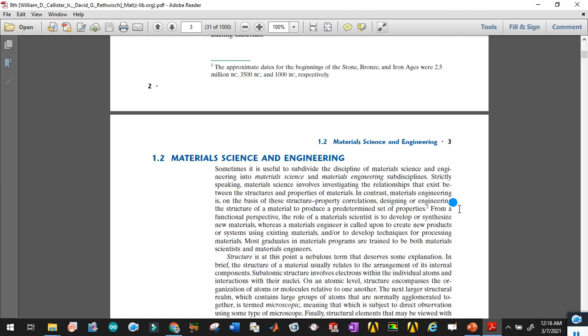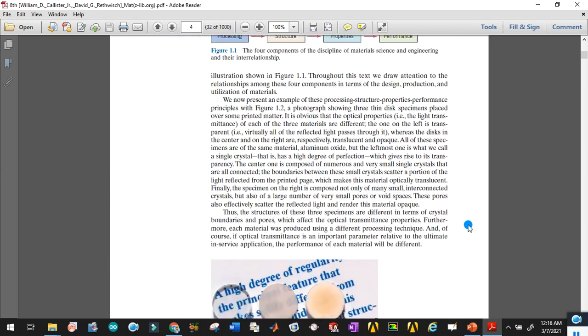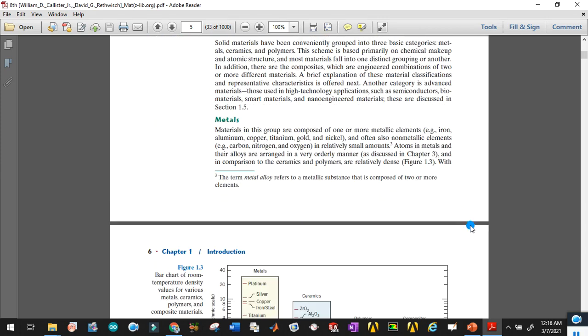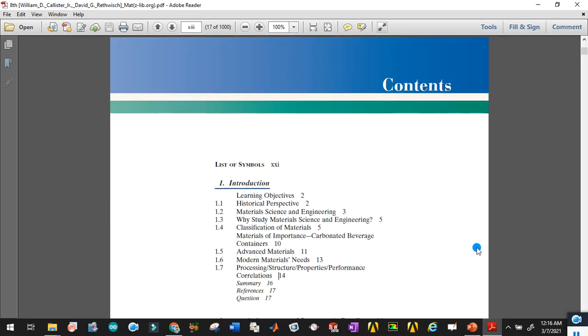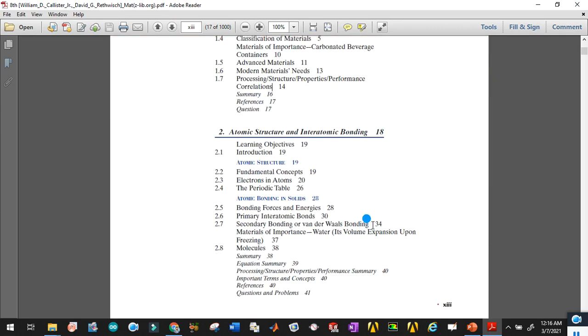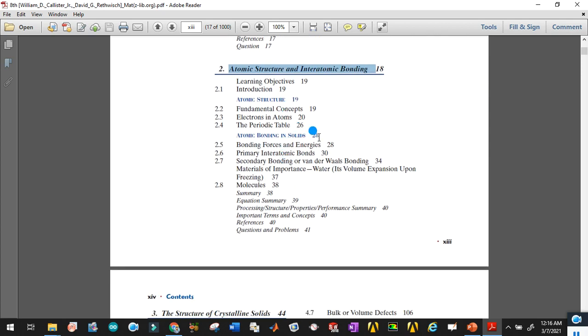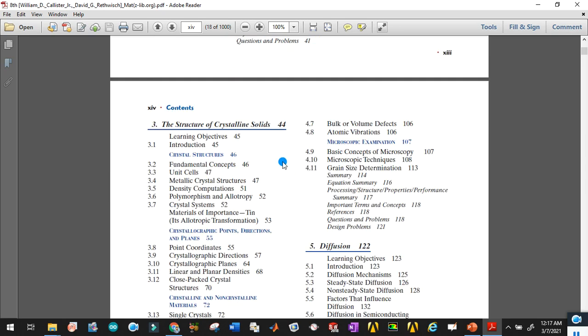I have explained all the subheadings in detail, so you can see everything is described in detail. In the coming lecture we will go to chapter 2, which is about atomic structure and interatomic bonding, and we will be discussing atomic structure and atomic bonds in solids.